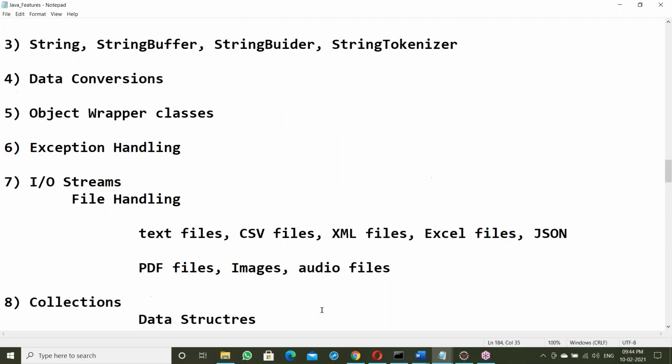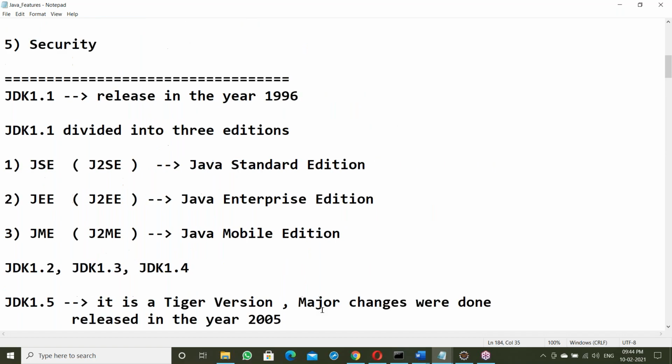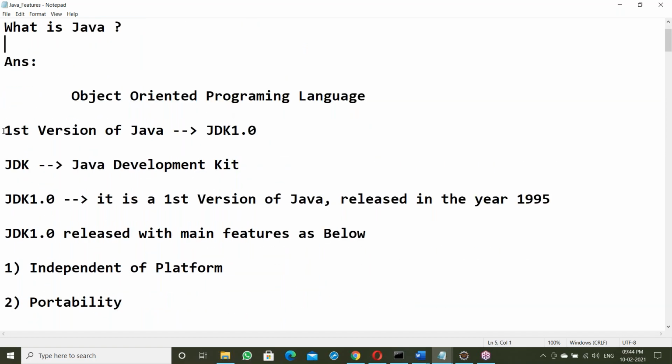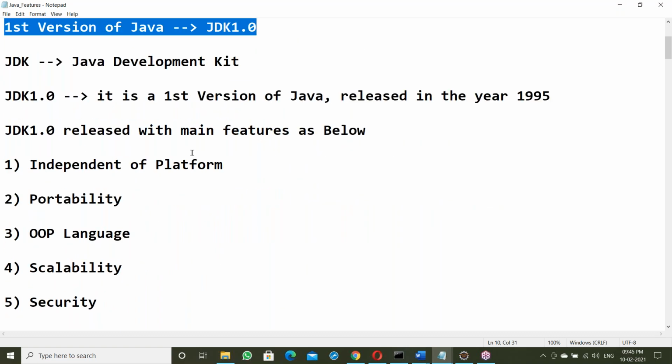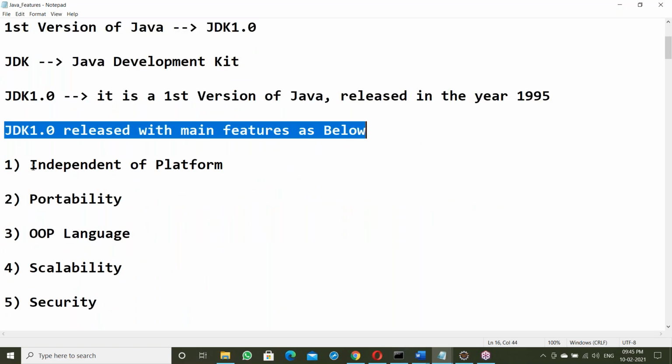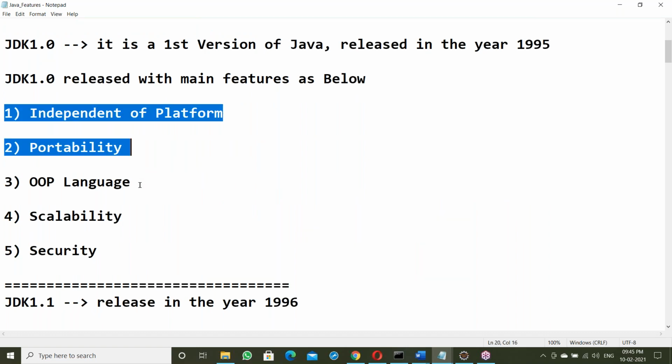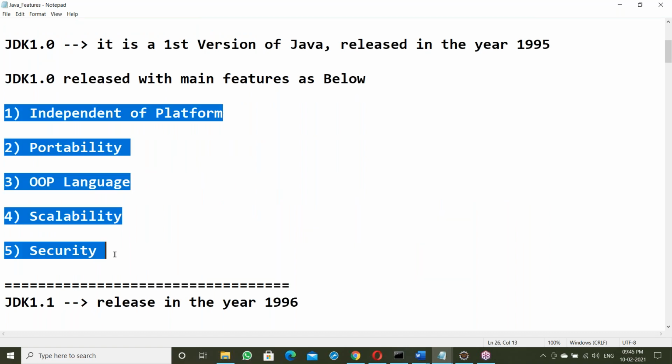Overview given. Now let us start from the beginning. Let us take it point-wise. First, JDK 1.0 was released with main features: independent platform, portability, object-oriented language, scalability and security. Now these features we should discuss.